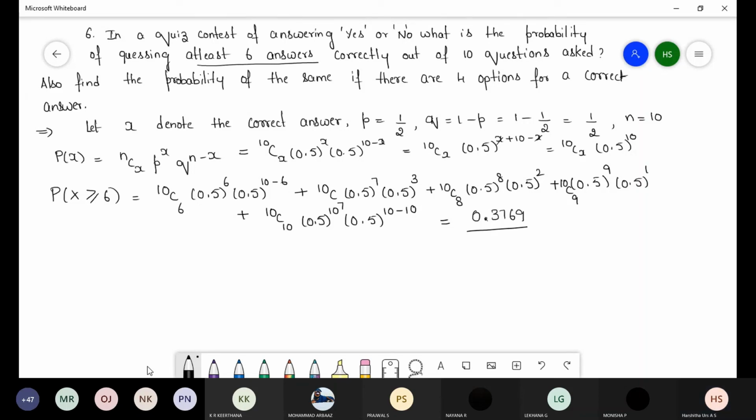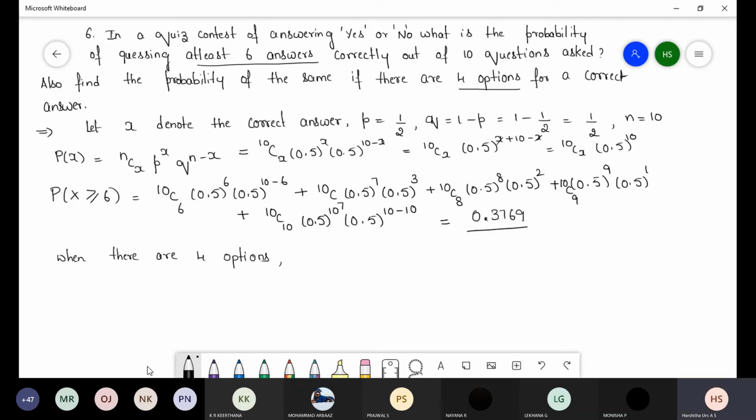Now go back for the second one, that is 4 options. So whenever you are finding out the P and Q, it must be with the equal distribution, if they do not mention the P value in the question. So here, when there are 4 options, because clearly they have mentioned, also find the probability of the same if there are 4 options for a correct answer.